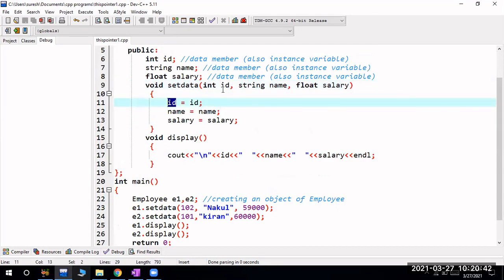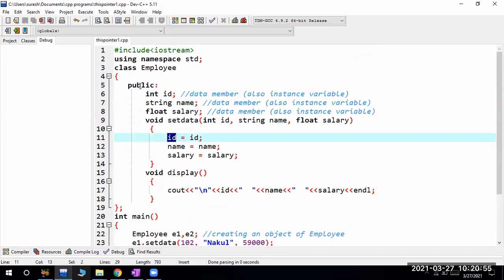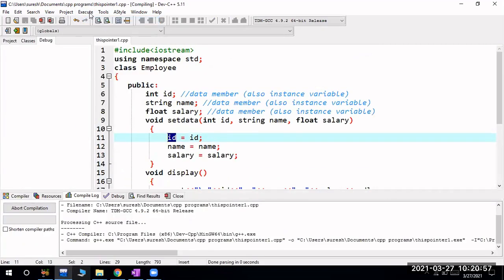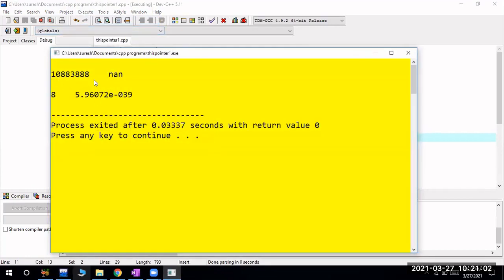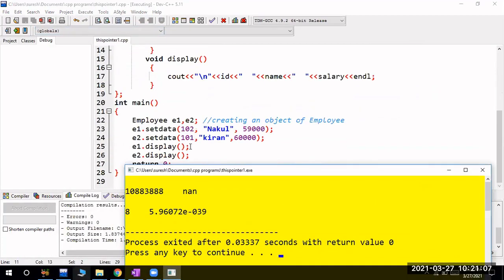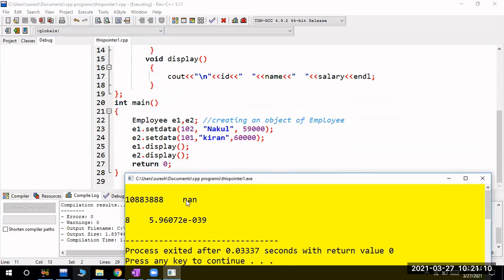So whenever the name of the formal parameter is equal to the name of the data members or class data members, then we will differentiate by using this operator. If you didn't differentiate by using this operator, then just observe the output. I will compile this program, and after compilation I will run this program. So you can see what values you are getting. Garbage values. Actually I initialized it to 102, but it is getting some garbage value, and NAN it is getting, and next salary also it is not displaying, and next one is 8. So all these are garbage values, right?